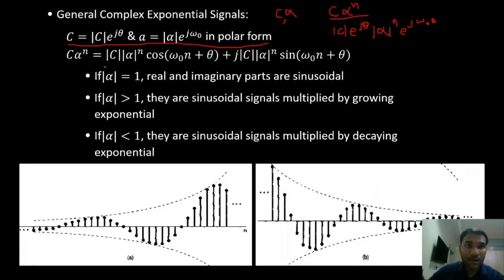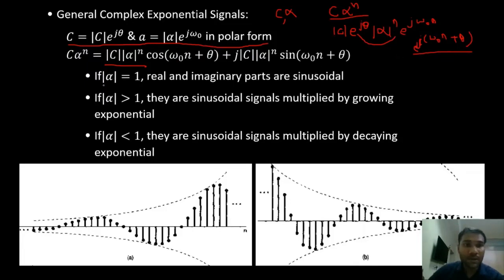So I'll place them here, and e power j theta, these two can be combined to be e power j omega naught n plus theta, right? E power j omega naught n plus theta. Now I'll write this as cos theta plus j sin theta.